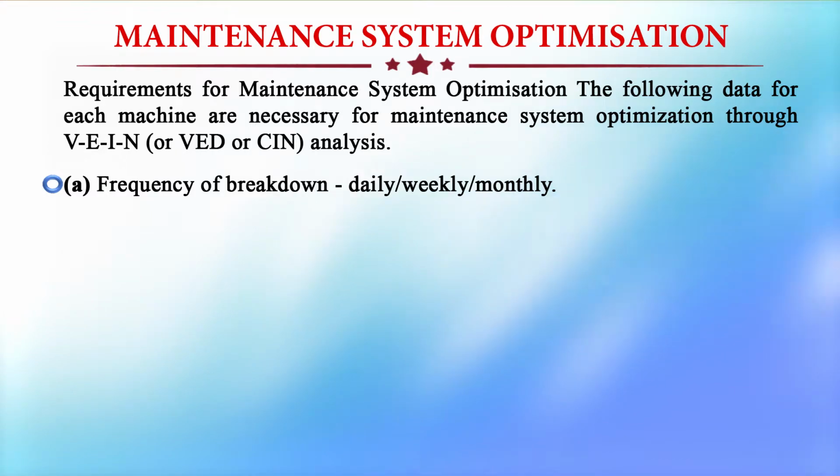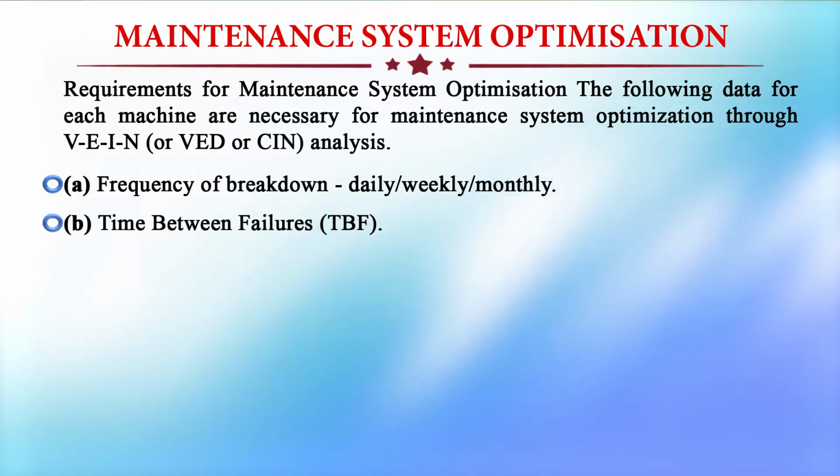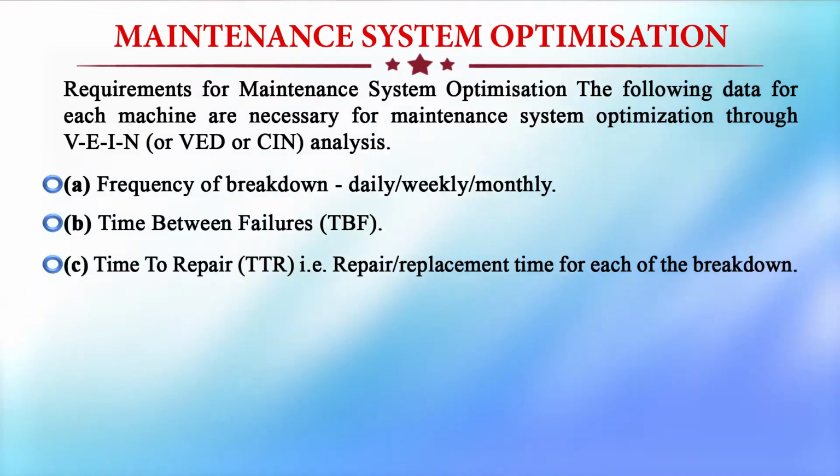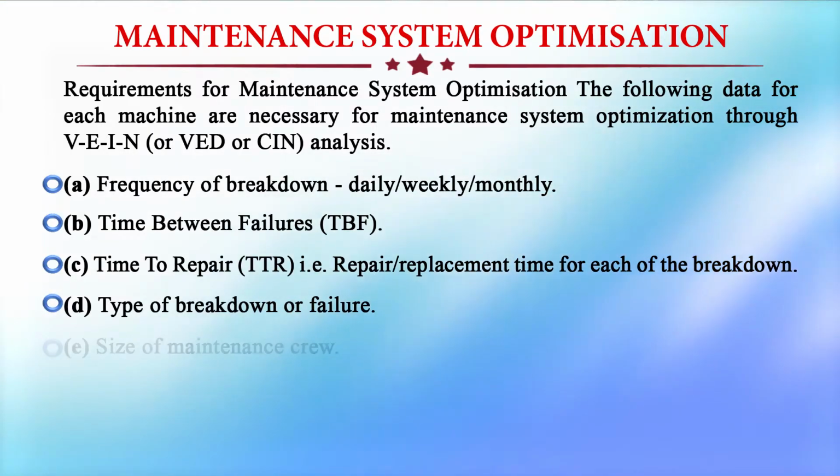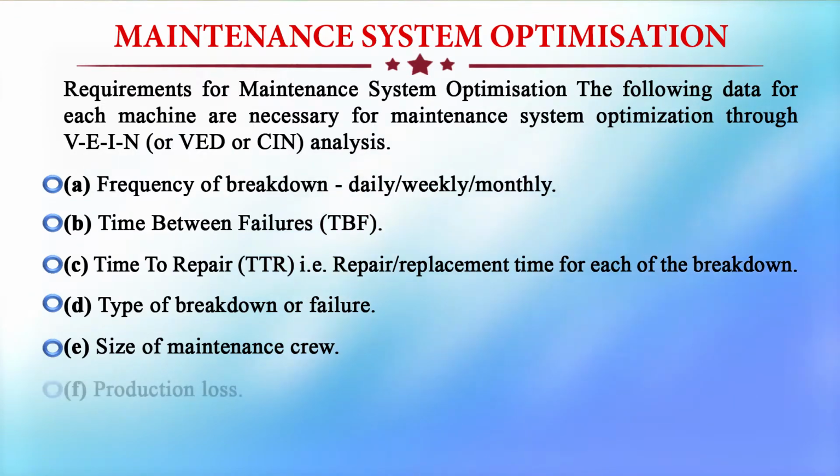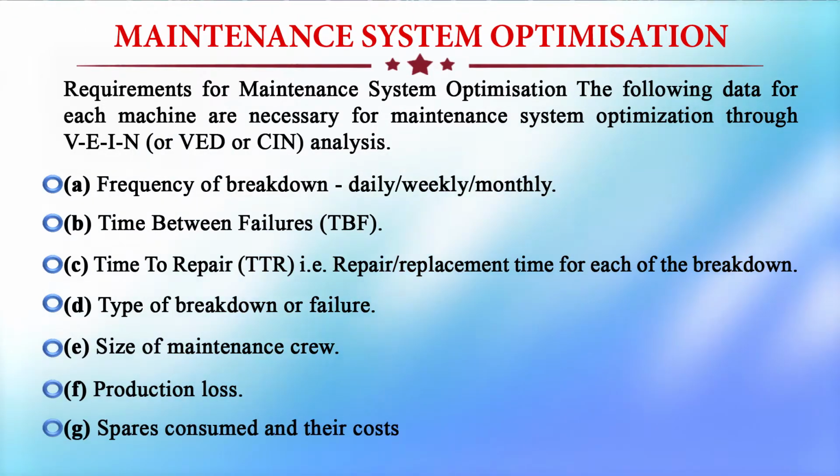We need this data to make the optimization of a maintenance mix: frequency of breakdown, time between failures, time to repair, type of breakdown or failure, size of maintenance crew, production loss, spares consumed and their cost. All this data is required; only then can we find the solution and get the optimum mix of maintenance.